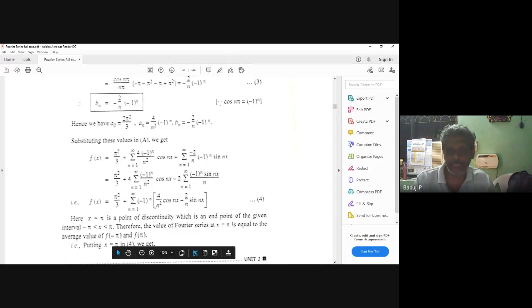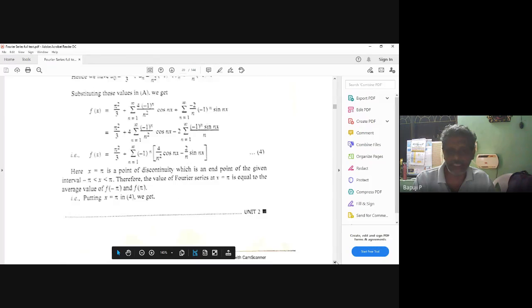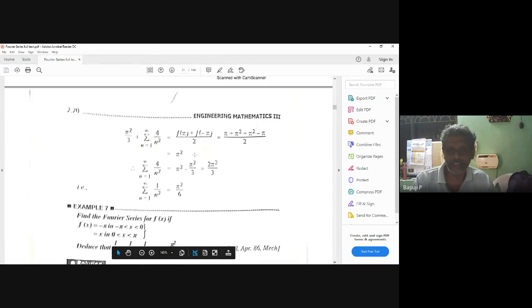F of minus pi, f of pi. Either you can take pi and pi last. See, f of pi, f of minus pi. Then in this answer you will substitute pi. This is also a very good problem. Are you getting it or not? Any doubts?